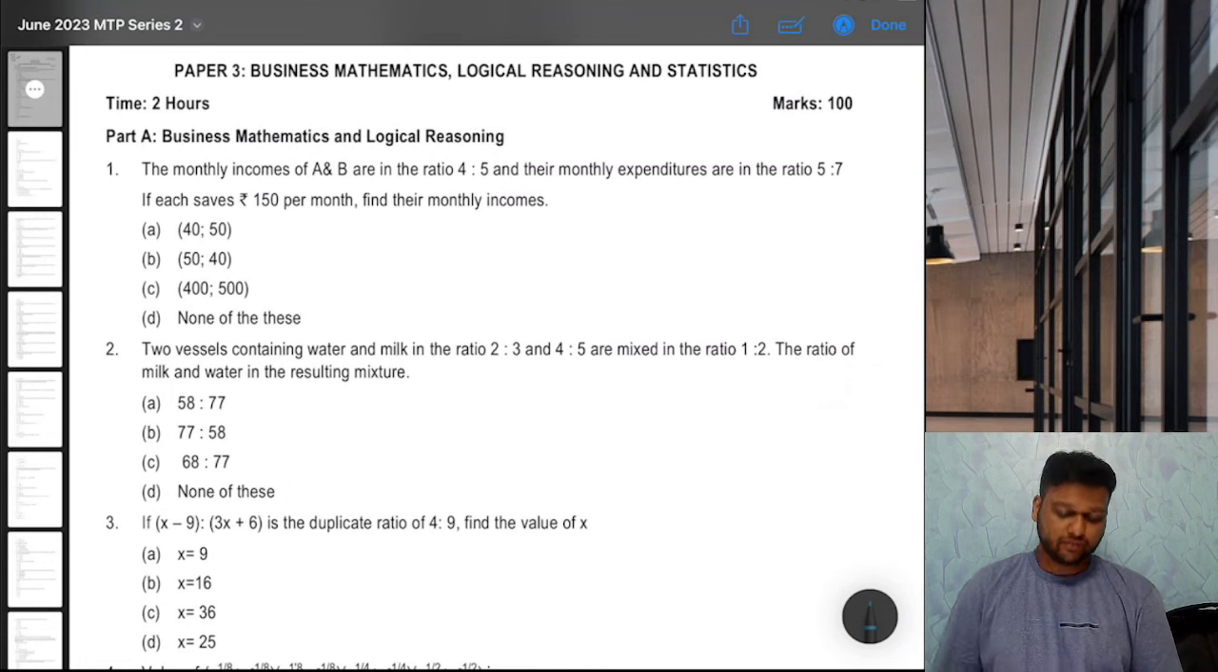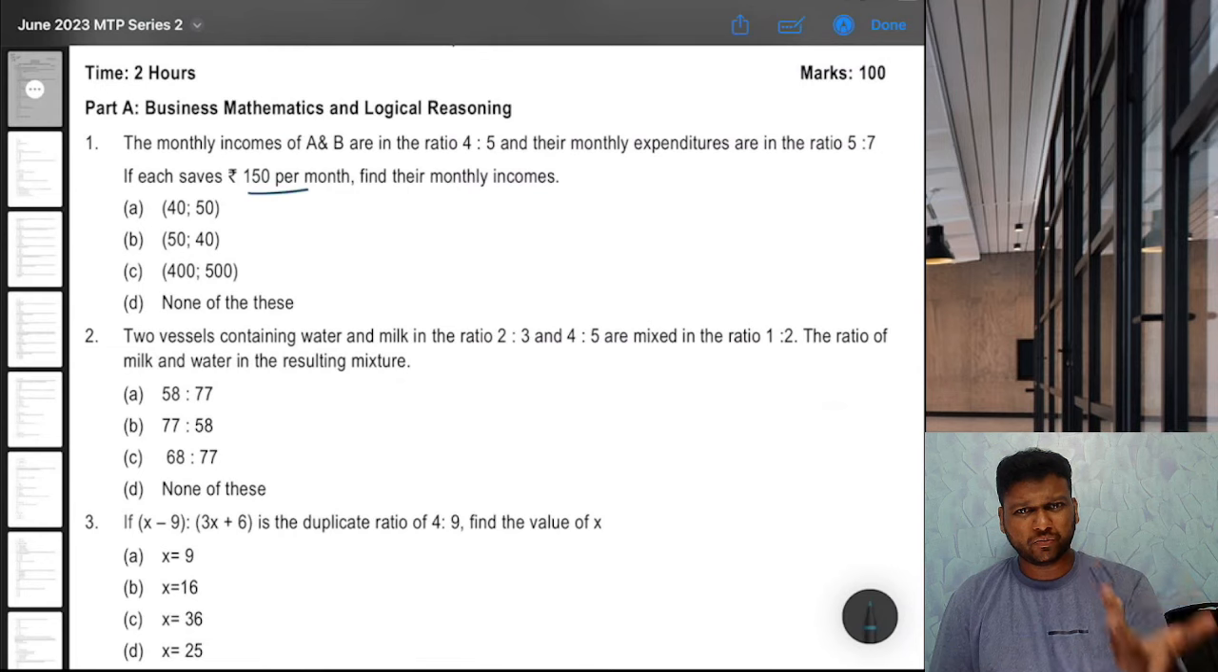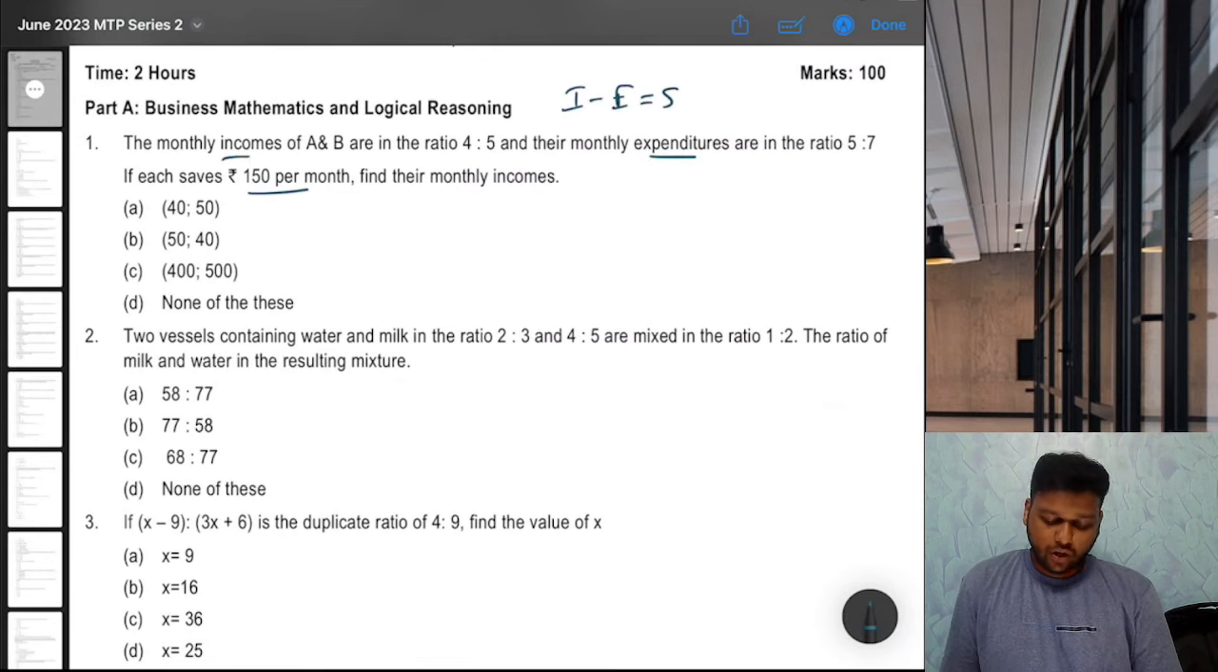First, the monthly incomes of A and B are in the ratio 4 is to 5 and their monthly expenditures are in the ratio 5 is to 7. If each saves 150 per month, find their monthly incomes. So, a question from the module, right? Now, logically, if you have income and expenses, then income minus expense should be saving, or income minus saving should be expense.